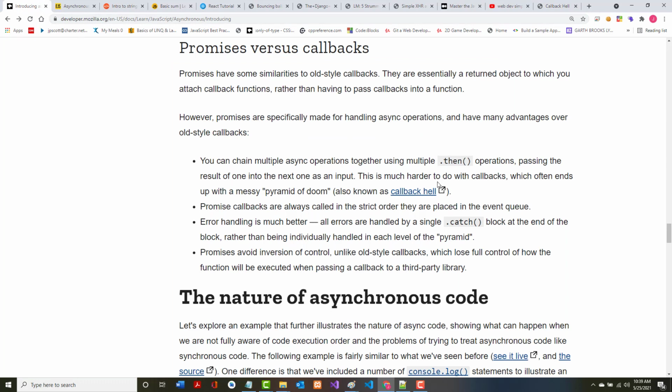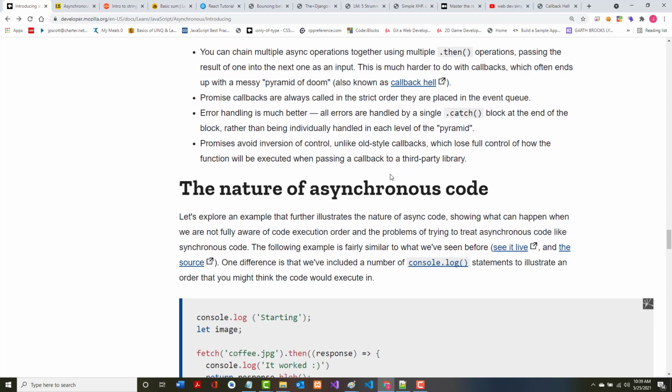All right, so let's take a quick look. Promises have similarities to the old style callbacks. They are essentially a returned object to which you attach callback functions, rather than having to pass callbacks into a function. However, promises are specifically made for handling async operations and have several advantages over the old style callbacks. 4 are listed here. One I've already alluded to, that first one.